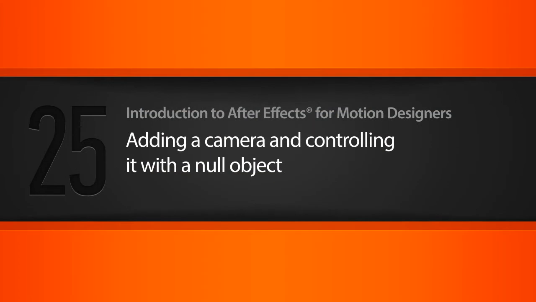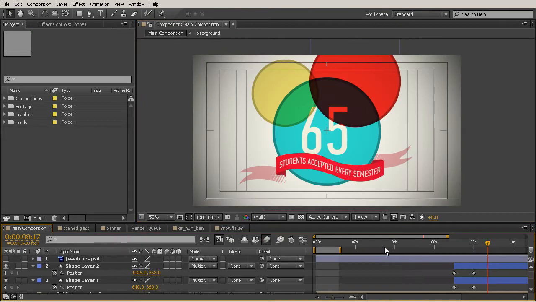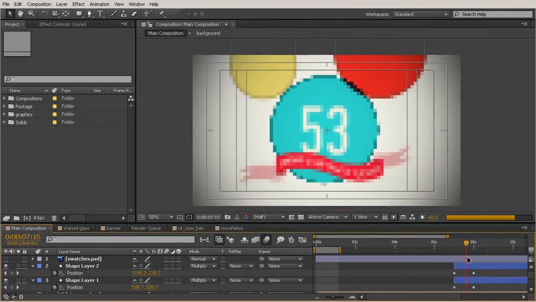In this lesson, we will add a camera and a null object to use as a control. Okay, so for this lesson, I want to go back out to our main composition. So go ahead and go over there now. And I'm going to be adding a camera.